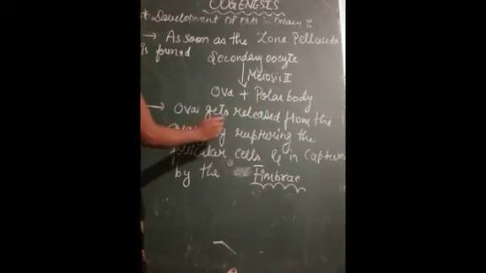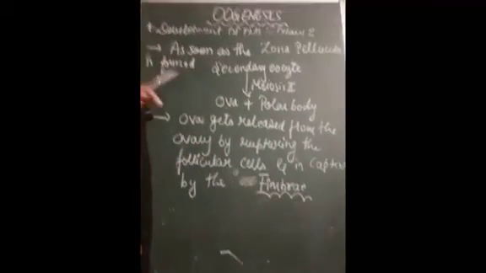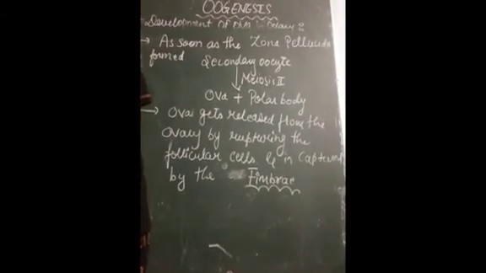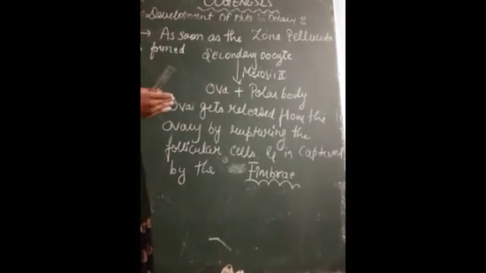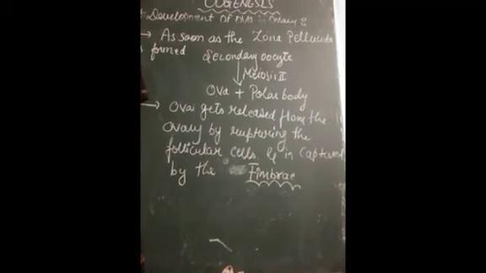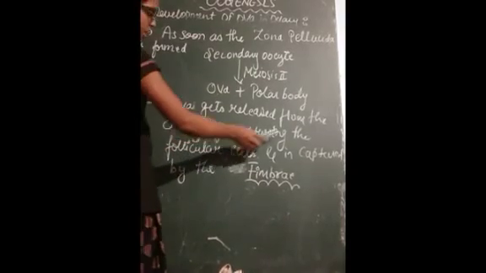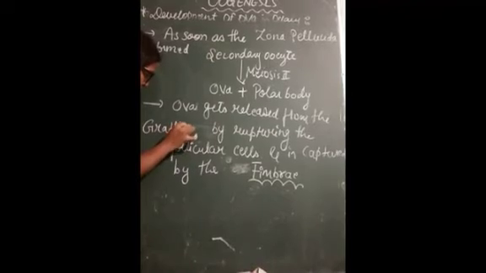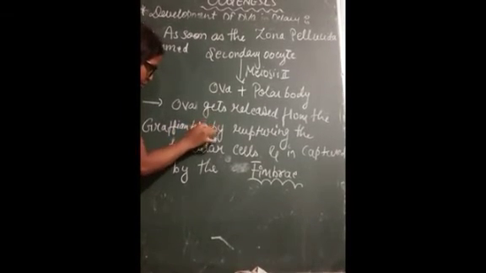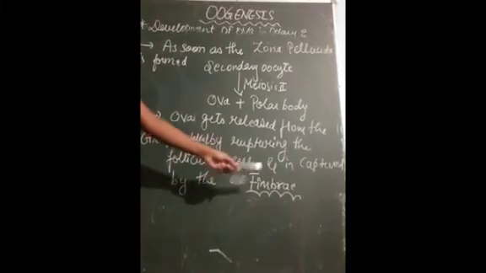This ova gets released from the ovary. How will it get released from the ovary? First it has to get released from the Graafian follicle, and then only it will be coming out of the ovary. How will it come out of the Graafian follicle? By rupturing the granulosa cells. Okay, the ova gets released from the ovary by rupturing the follicular cells. It will be far better to write here: follicle by rupturing the follicular cells, and captured by the fimbriae.